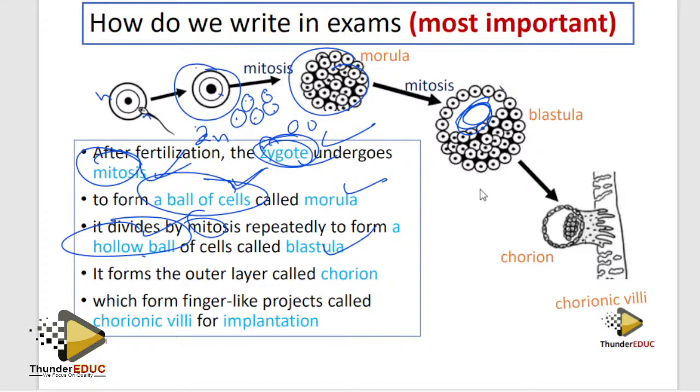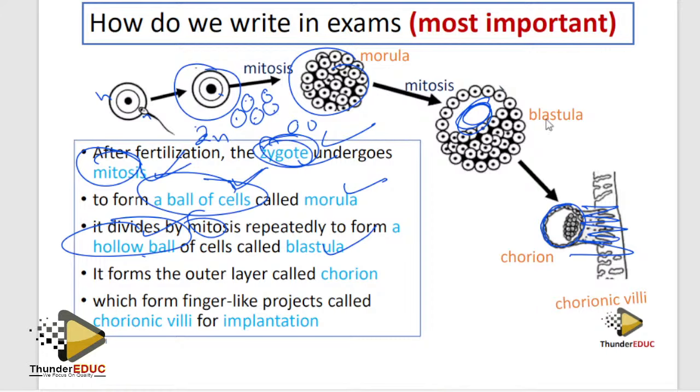Anyway, it forms an outer layer called the chorion. Sometimes they ask you what the outer layer of the baby is called. It's the chorion, which forms finger-like projections. This is when you start vomiting and dozing, because something is happening inside your body.